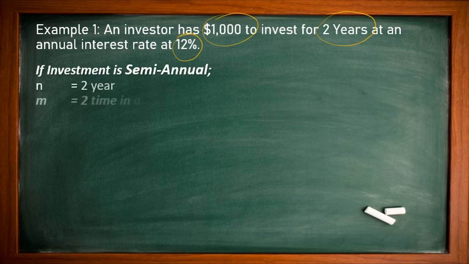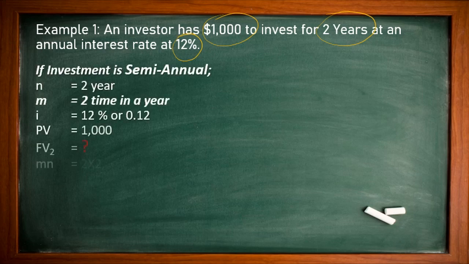Let us see if investors invest in semi-annual mode. Then n is equal to 2 and m is also equal to 2, because 2 times in a year. i is equal to 12%, we can use 0.12. Present value is 1,000, and we need to find the future value.